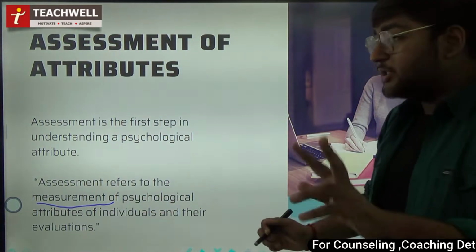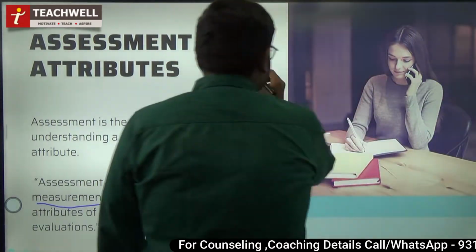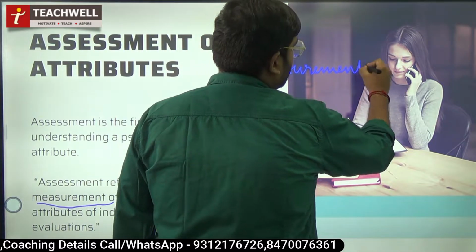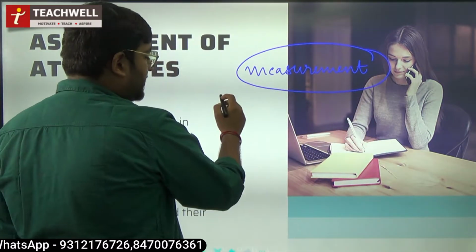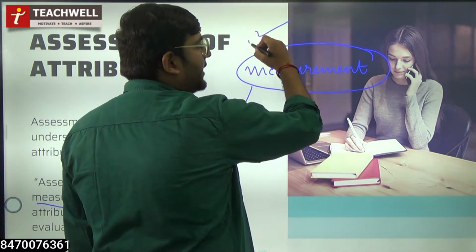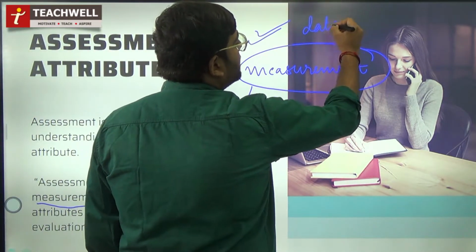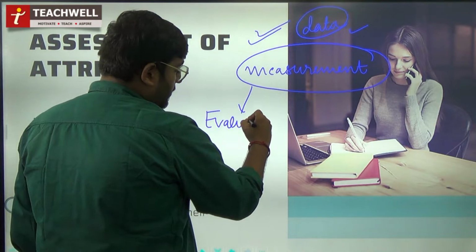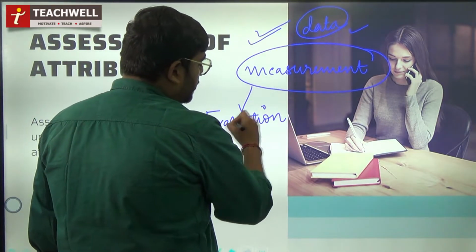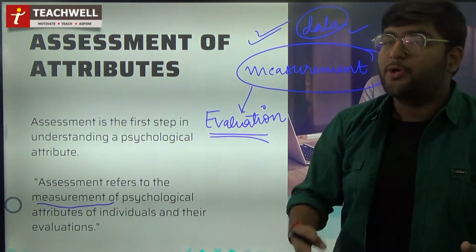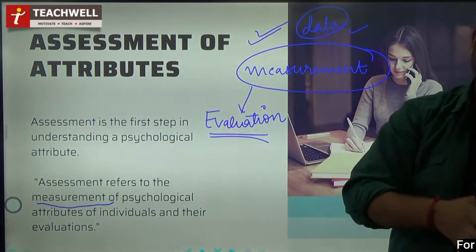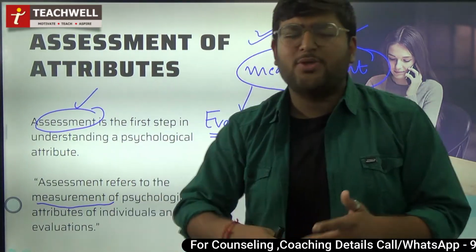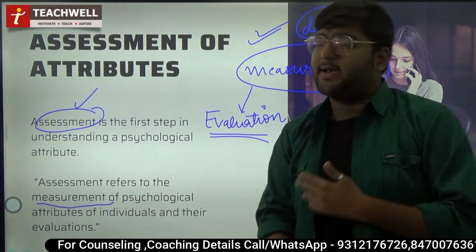तो दो चीजें हैं यहाँ पर, दो चीजें हमारे दो कीवर्ड्स हैं जो यहाँ पर दे रखे हैं. One is measurement and the other keyword is, एक बार measure आपने कर लिया, you have collected the data which you needed. The other important keyword becomes evaluation. You need to measure those or collect the data which is related to all the psychological attributes and then evaluate those in order to assess कि हम assessment कर रहे हैं, assessment हो रही है. Based on this, then there are inferences, results, or whatever is there. Let us move further.